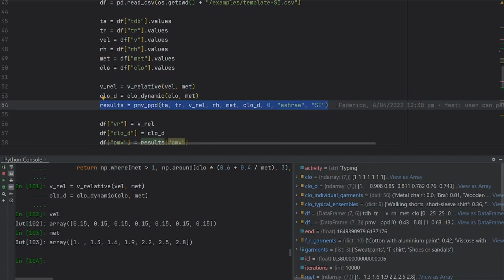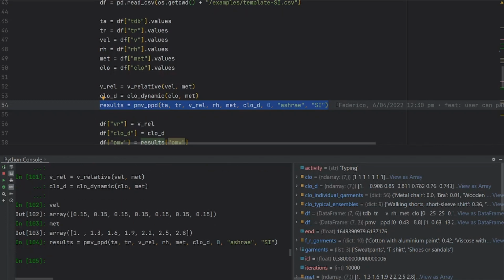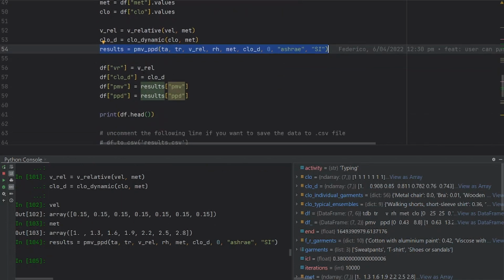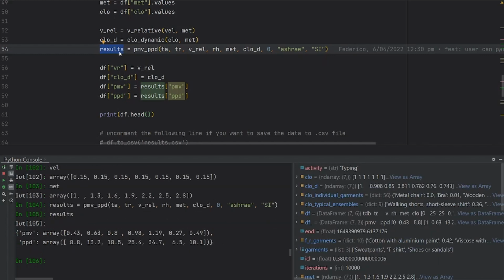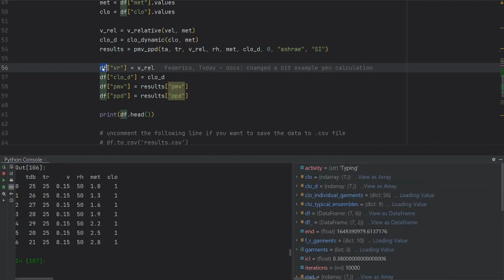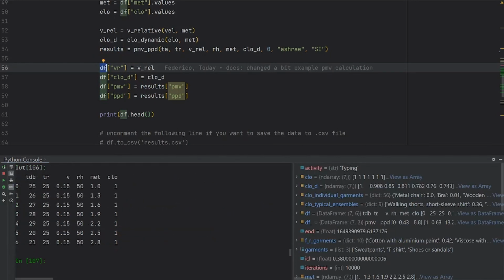So this time we pass an array as an input. We get the results. We assign them, and let me show you how the results look. It's basically a dictionary where we have PMV and the value of PMV, and then we have PPD and the value of PPD. So we are going to access our data frame that we saw before. We're going to add 4 columns.